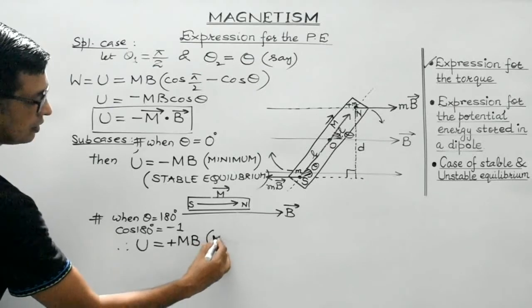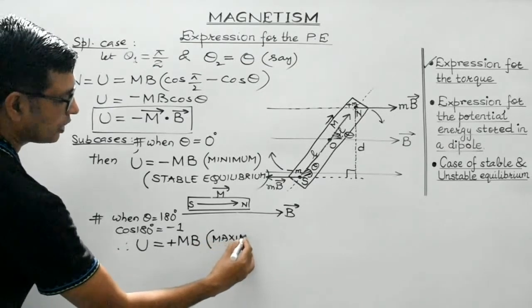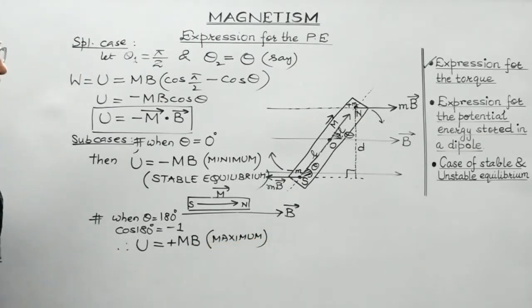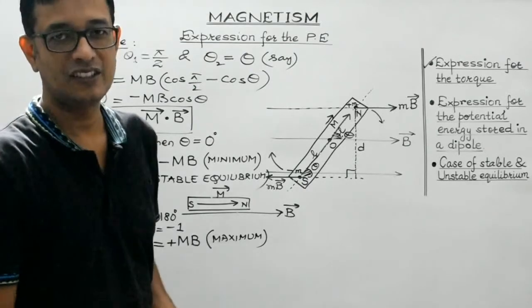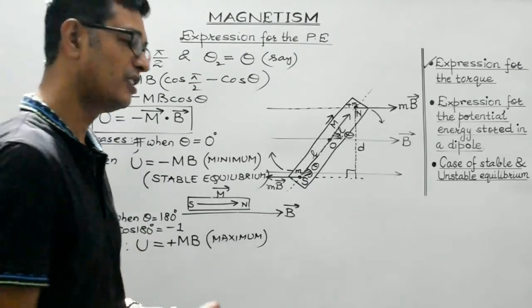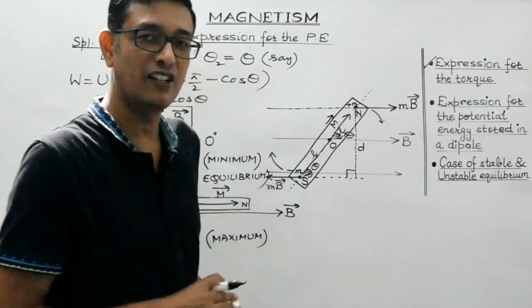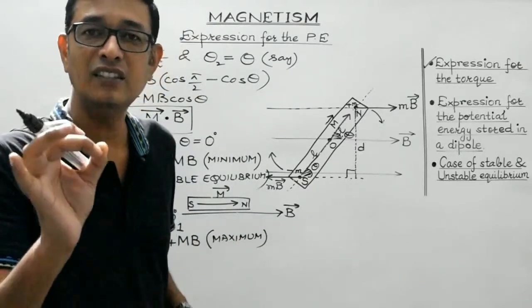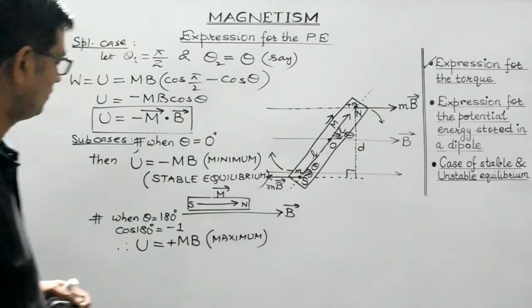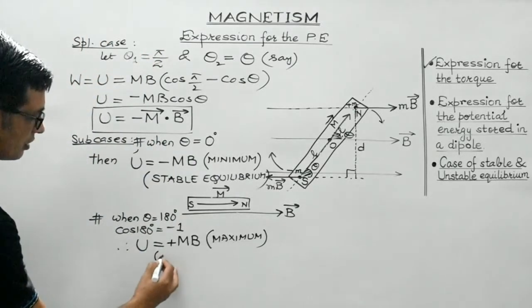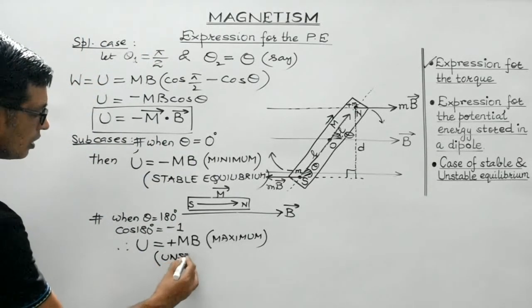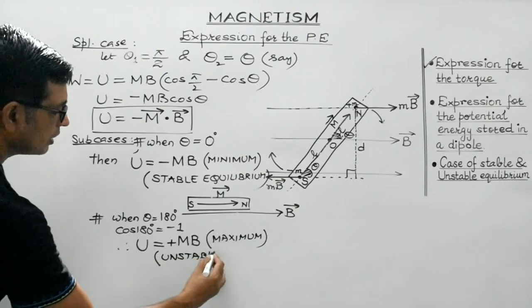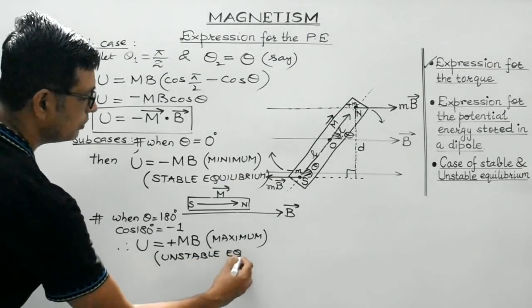And this is the maximum potential energy which the magnetic dipole can possess. And whenever the system possesses maximum potential energy, then that state corresponds to the state of unstable equilibrium, right? So it is the condition for unstable equilibrium.